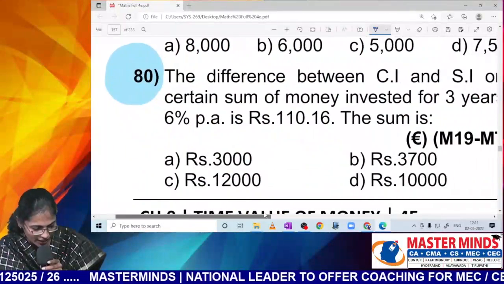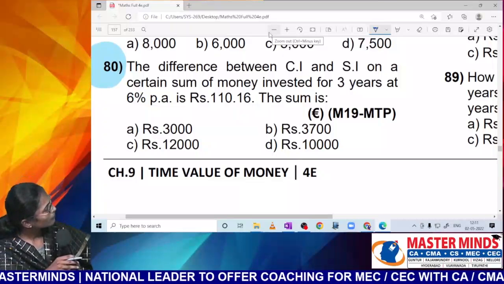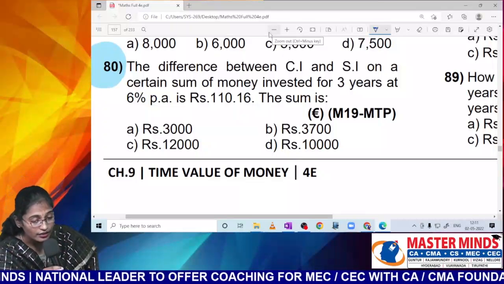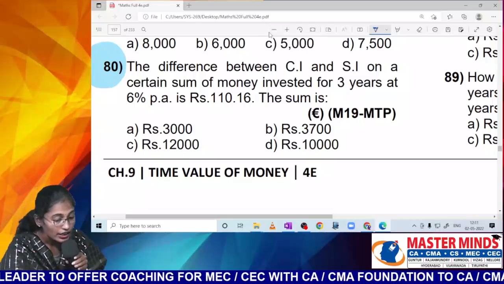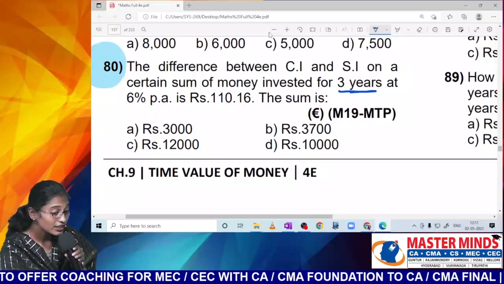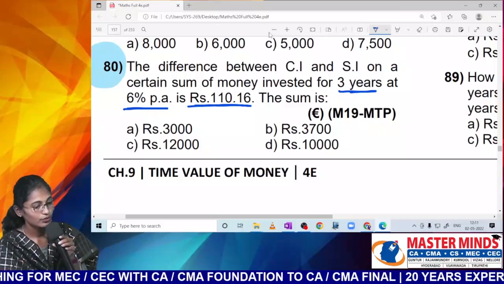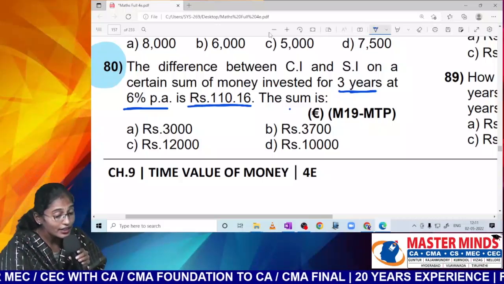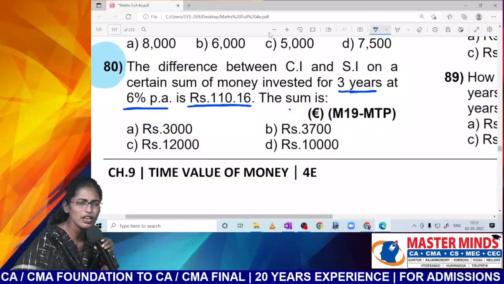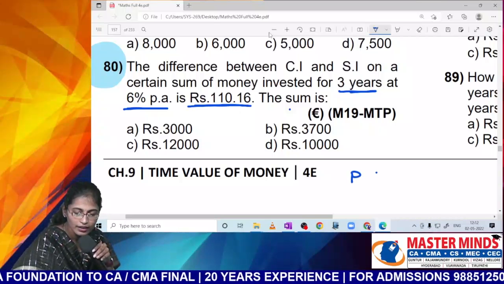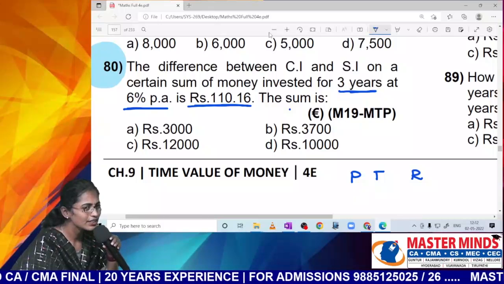Read out question number 80, guys. The difference between compound interest and simple interest on a certain sum invested for how many years, at what rate of interest, is how much? Now listen to me, whether it is simple interest or compound interest. Tell me the formula for simple interest. P T R by 100. Is P there in your options?